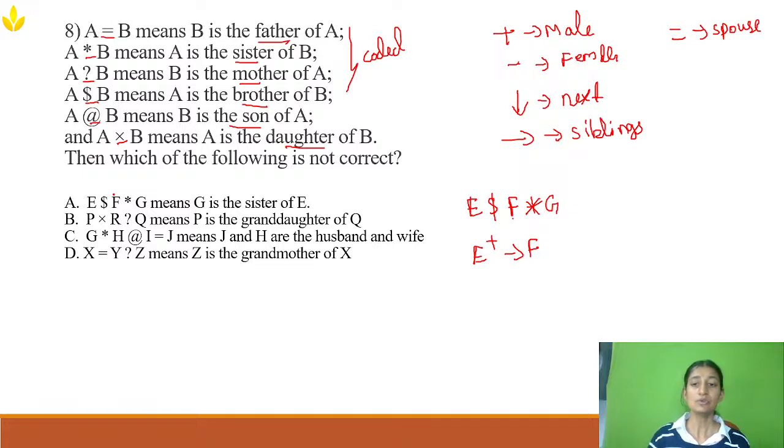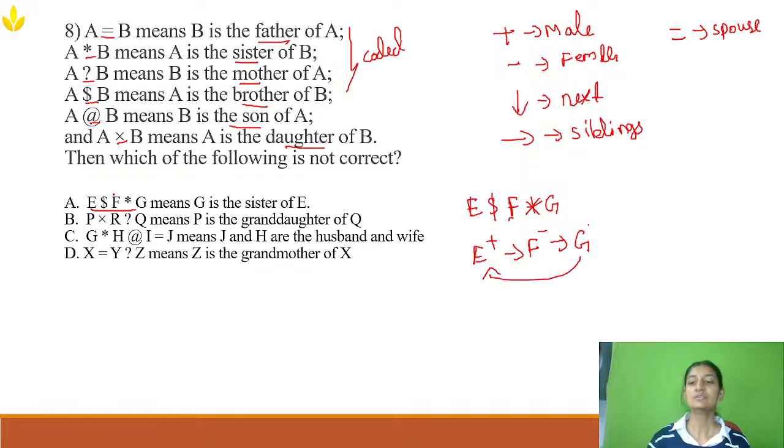Now let's do F star G. Star represents A is the sister of B. Here instead of A and B, we have F and G. So F is sister of G. Now what in the statement have they given? E dollar F star G means G is the sister of E. That means G is the sister of E they have given.